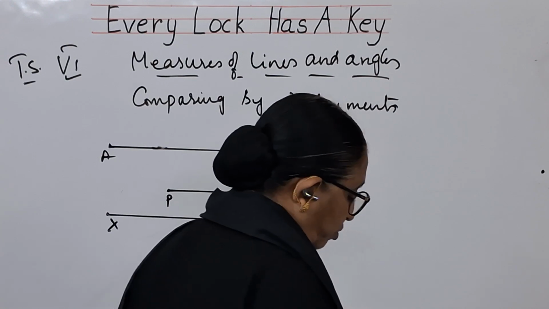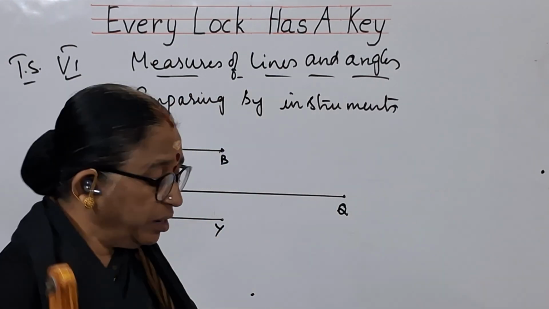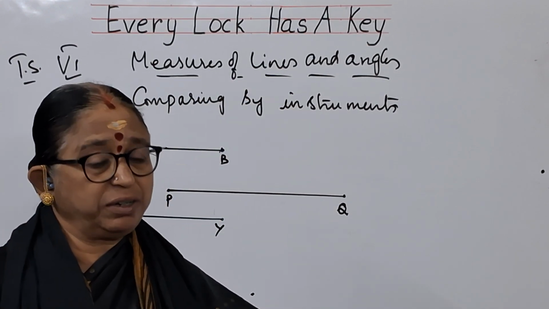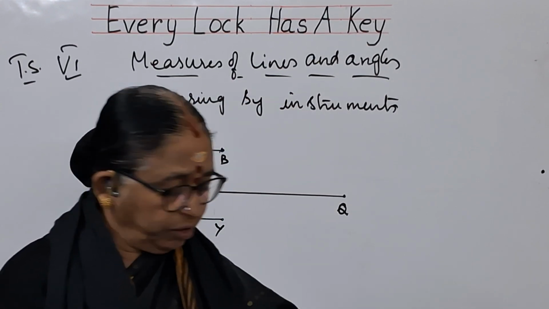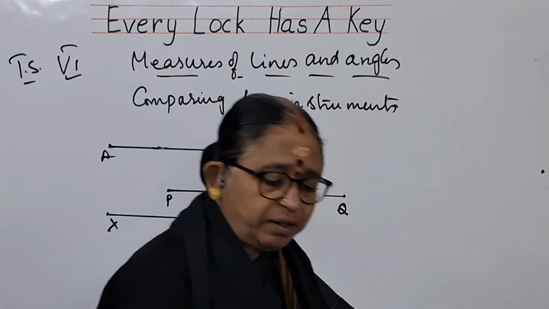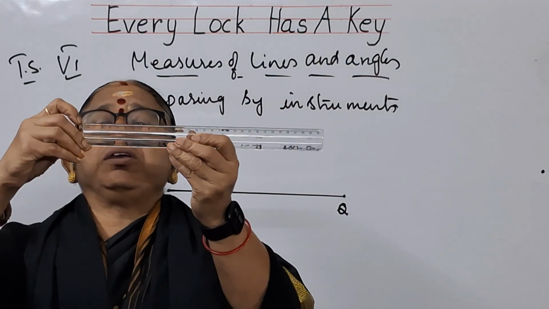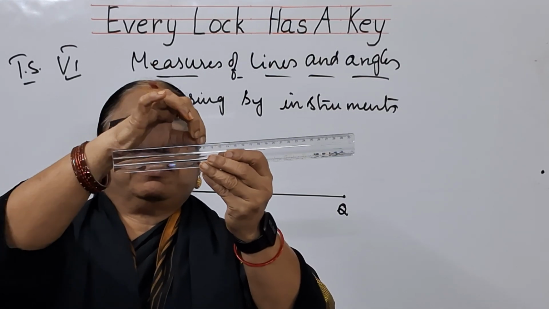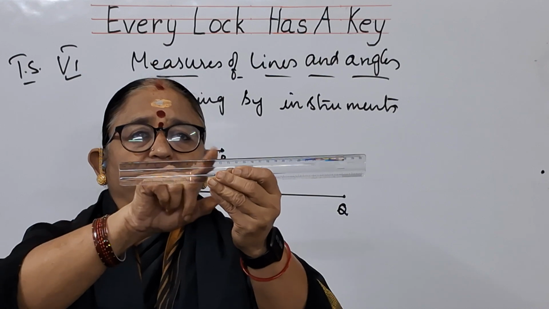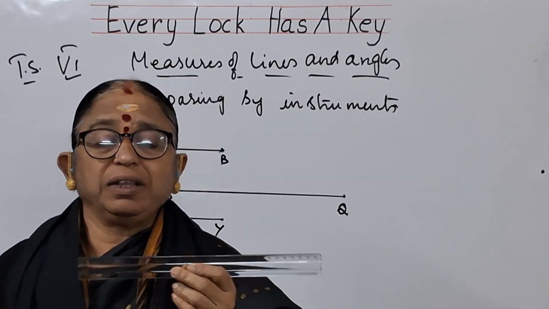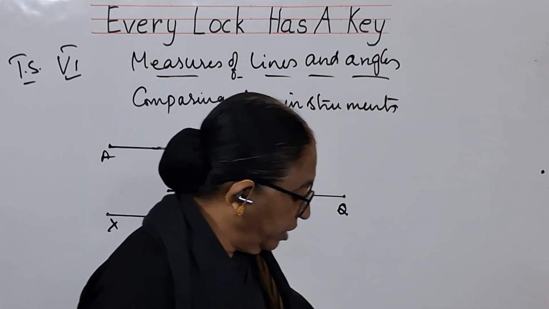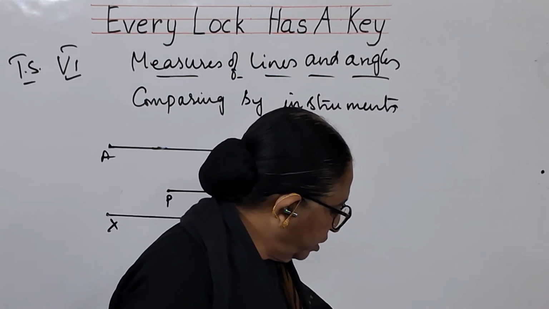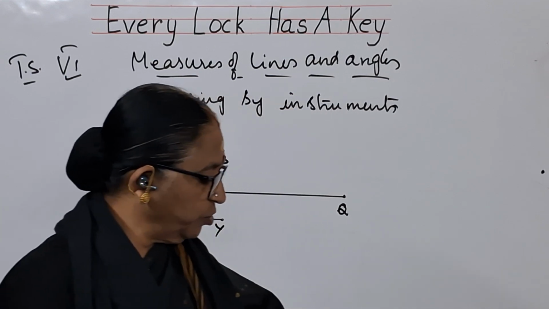So what are those instruments? This is the first instrument and the second instrument is a ruler. Whenever you are measuring with a ruler, be careful children, you should keep it at 0. If you take this, see, this is 0. At 0, the first point should be there. Then you measure it. Where it is ending, there you have to see the line. In that way you need to measure. So either you use ruler or you use scale and you measure it, you will be getting the correct solution children.